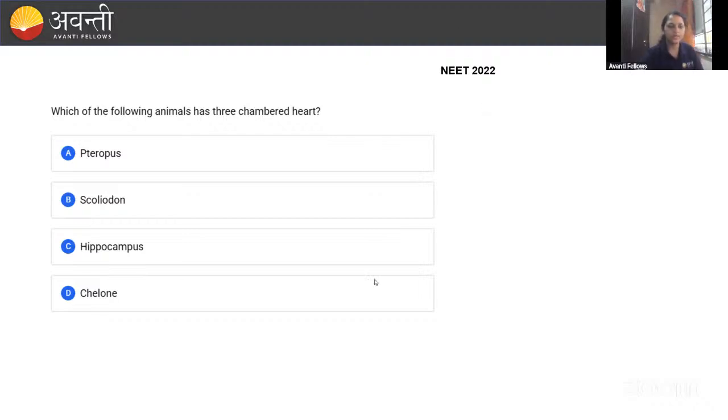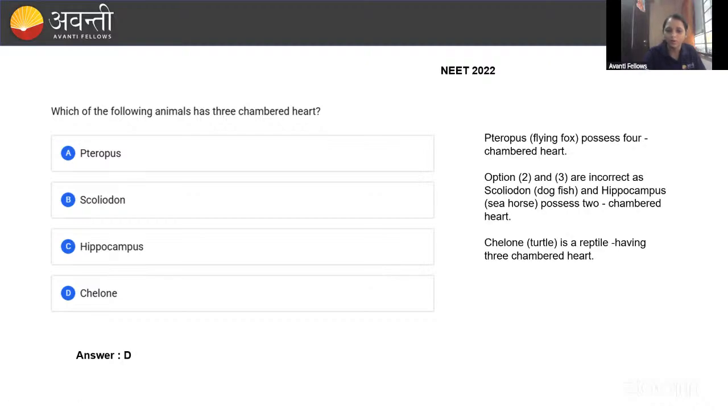Okay, guys. So here you can see the correct answer for this is D. That is Chelone. Pteropus is the flying fox that possesses four chambers. It is a mammal. And Scoliodon, dogfish, and Hippocampus both have two chambers. And coming to Chelone, Chelone is a turtle that has three chambers.